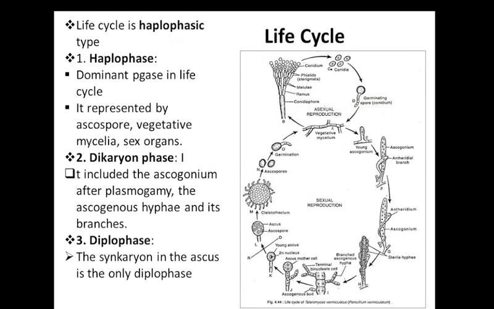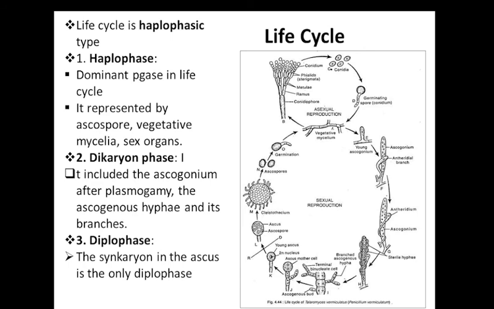The life cycle of Penicillium is a haplophasic type, or sometimes you call it haplontic type. Why? Because the haploid phase is dominant. It represents ascospores, vegetative mycelia, and sex organs. Here we can see a distinct dikaryon phase. Already we know what is a dikaryon. Dikaryon means a pair of two nuclei. After the plasmogamy, we can observe this dikaryotic phase in ascogenous hyphae and its branches. Diplophase: here only a single cell represents the diplophase, the synkaryon.